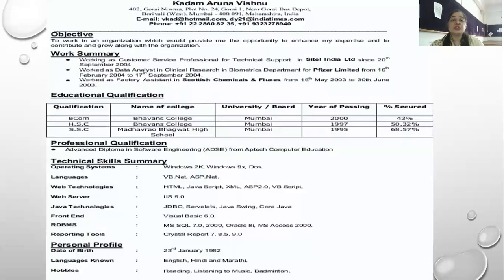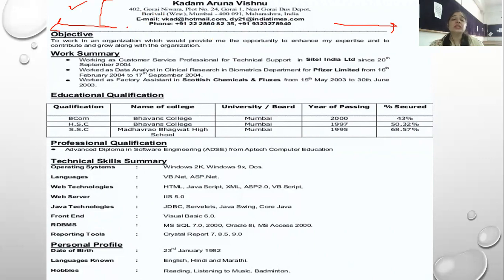Now, I am going to show you a sample resume. So have a look. First of all, we have mentioned the name and then the contact information. As I said, it should be at the top of the page. It is not necessary to be in the center. It could be at the left side as well, or at the right side. Most appropriately, we use the left side or the center. We try to avoid the right side because of the focus of the eyes.